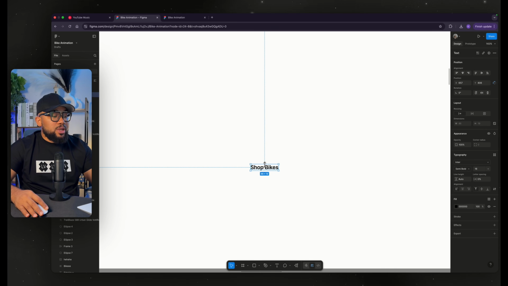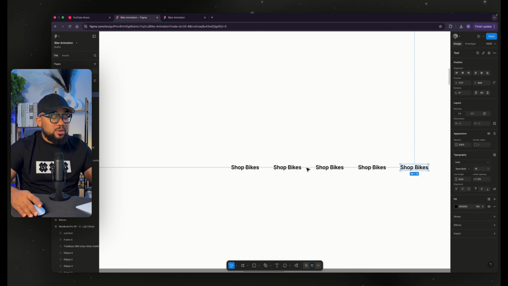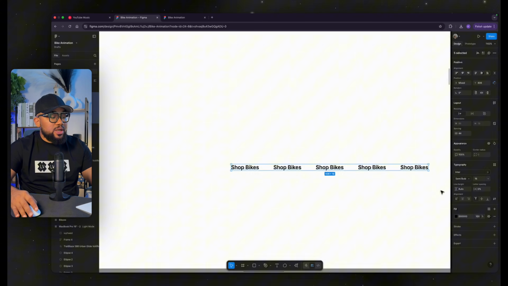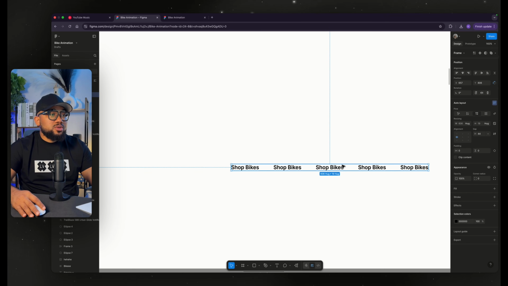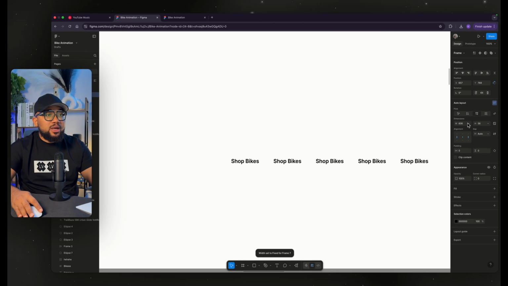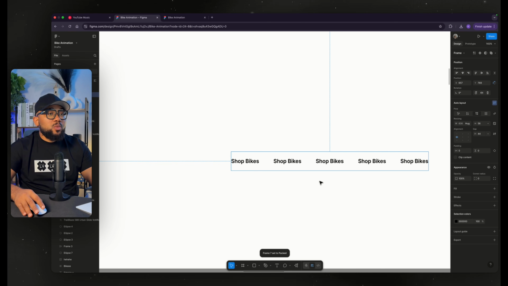And what I'm going to do now is to duplicate this into 5 places. I'm pressing Command D if you're using Mac, and if you're using Windows, you can just press Ctrl D. So select everything here and press Shift A to add auto layouts. And I'm going to set these to automatic. Leave it at work, and we're going to still come back to that. So I'm going to set this to auto. Okay, auto automatically gets it to fixed.